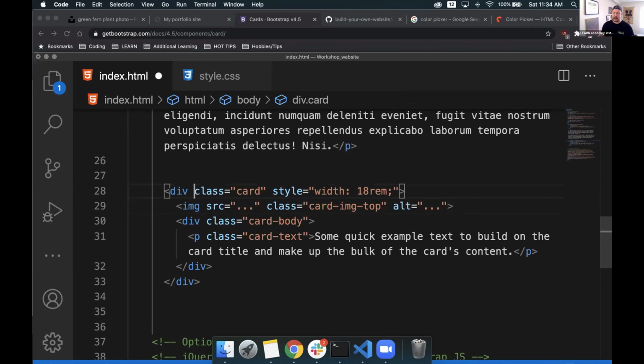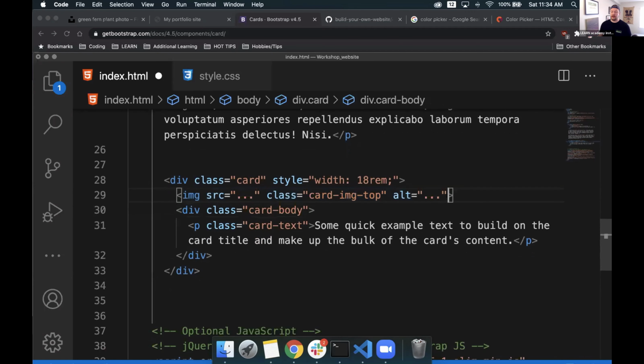So if we drop down one level inside of the parent element that's wrapping everything else, we can see that we have an image source. So this is an image tag. And this one is a self-closing tag. It's pretty cool. It doesn't need an ending tag. There are some very specific tags out there, like I mentioned earlier, that won't require a closing tag whatsoever. So I just want to mention that.